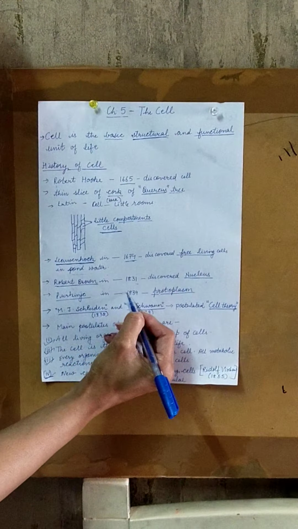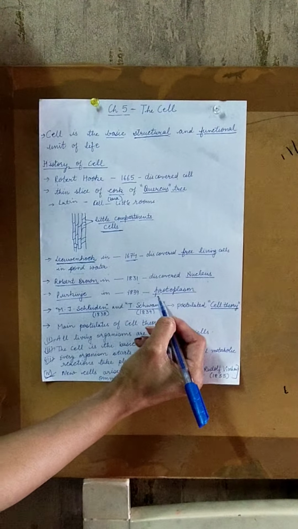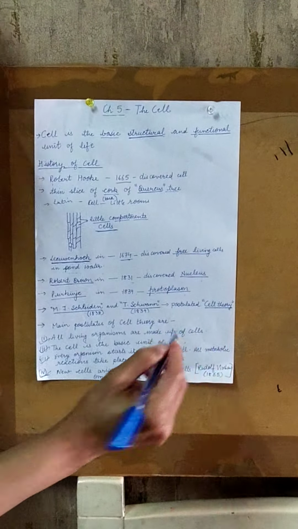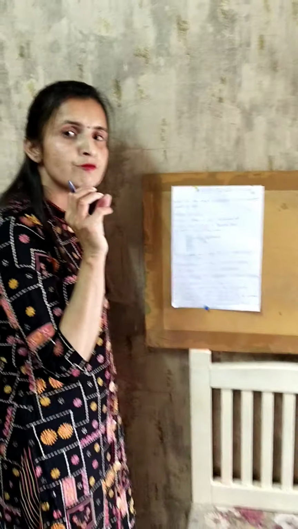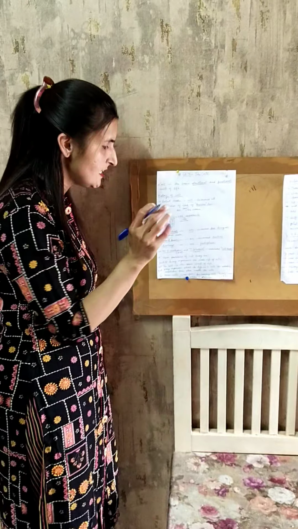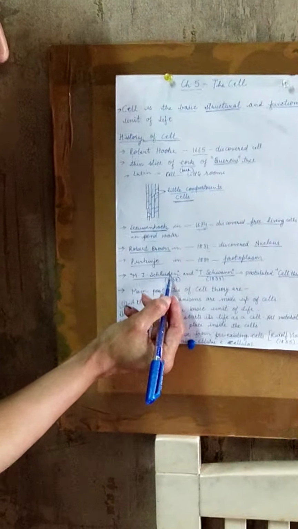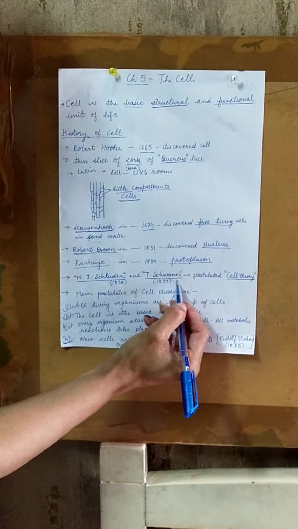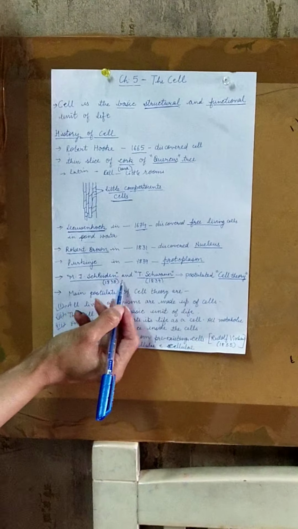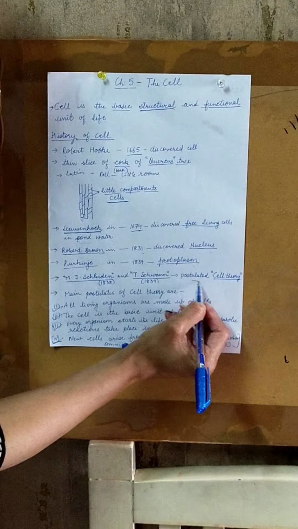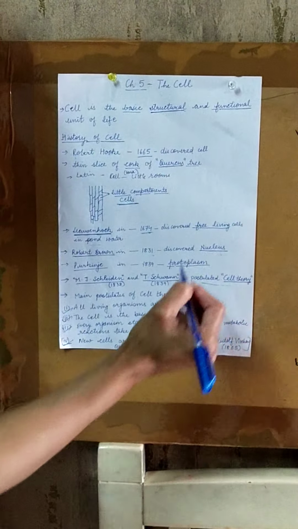Purkinje in 1839 discovered protoplasm, that is the fluid component inside the cell. M.J. Schleiden and T. Schwann in 1838 and 39 postulated a cell theory.